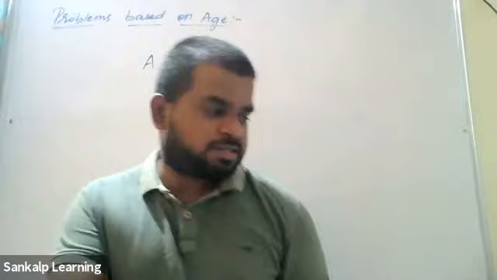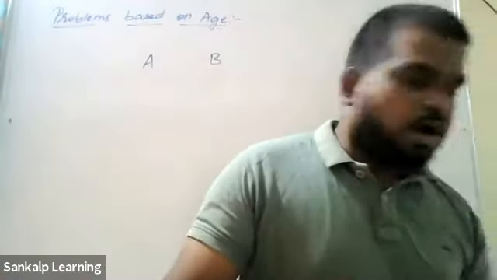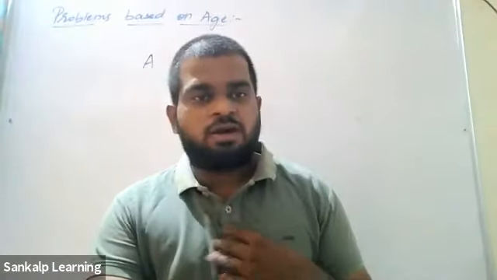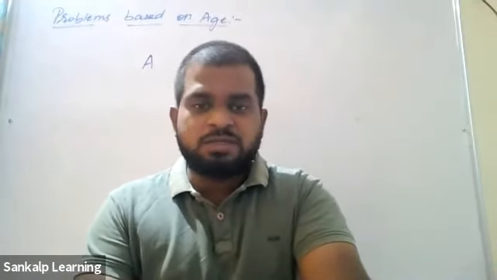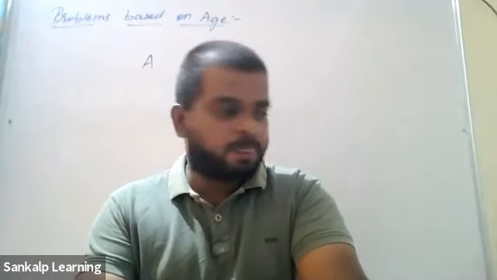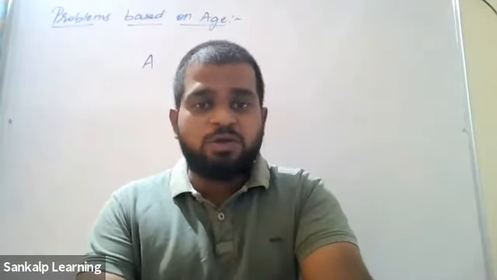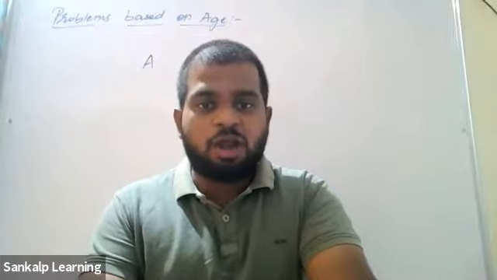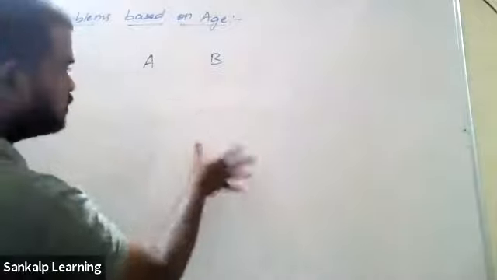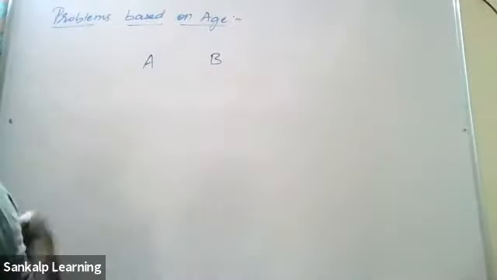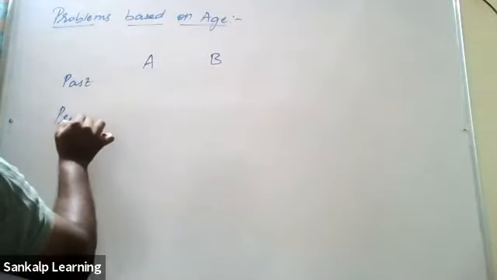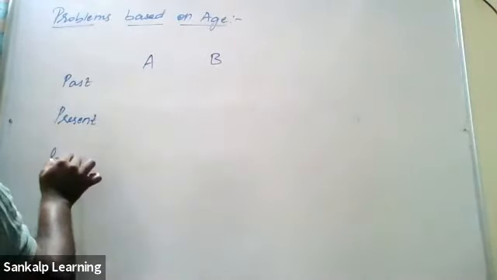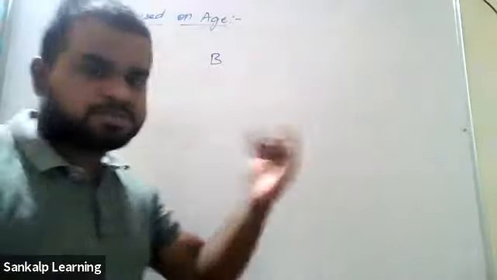So, a very interesting question. I'll just show you the method which I am using. Your teacher might have taught you in a different way. I'll teach you in a different way. Whichever is easy, you can follow it. Usually in age problems, I'll basically start with a tabular column, a box. Who are the two persons in this case? A and B. Basically we'll deal with past, present, and future. All three ages will be there.